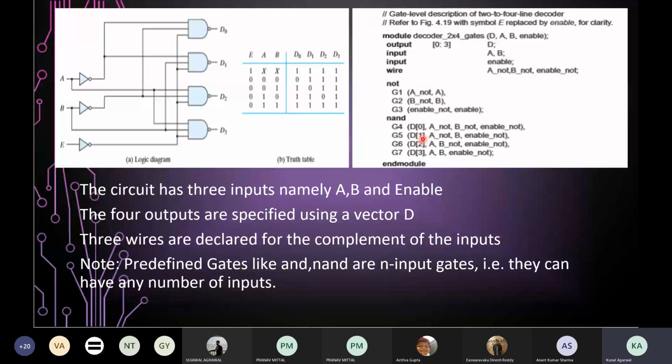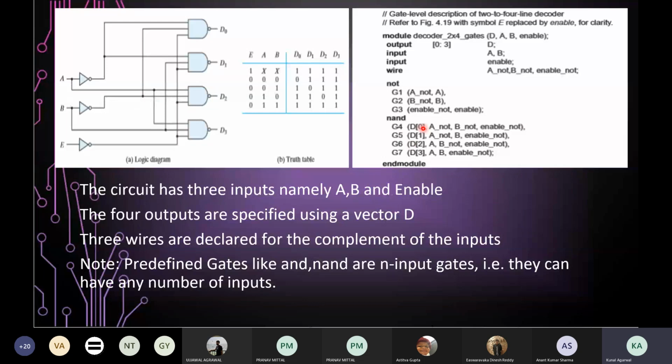So the vector D here has 4 bits, D0, D1, D2 and D3. Just like a simple output identifier, you can use them. So the first bit will be D0, second will be D1, third will be D2 and the fourth will be D3. The indexing starts with the value 0.